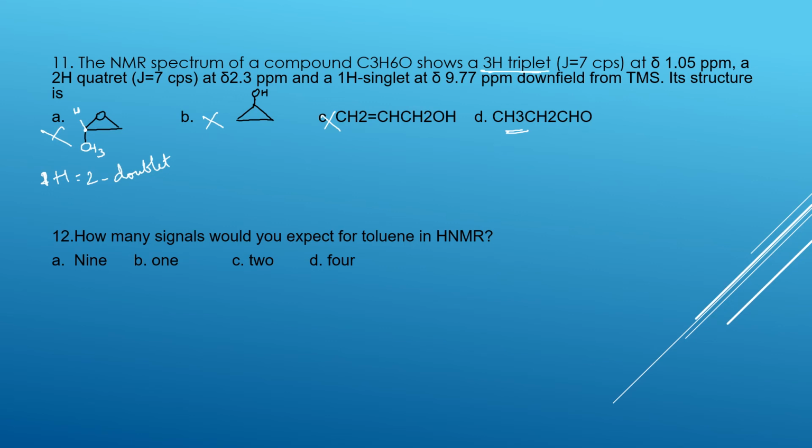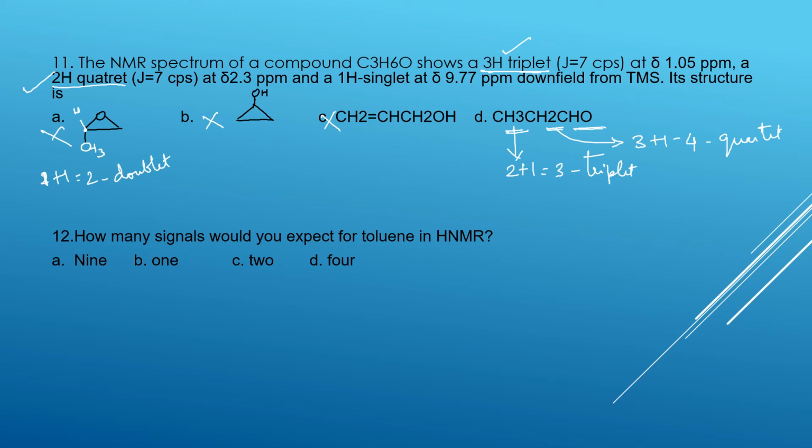So here 2 was there. For this, nearby 2 hydrogens are there. 2 plus 1, which is 3, that is a triplet. Okay, so this hydrogen triplet is right. And then 2H quartet. 2 hydrogens are there. Whether it is a quartet or not, we need to check. Nearby 3 plus 1, which is equal to 4, that is a quartet. Yes, that is also right.